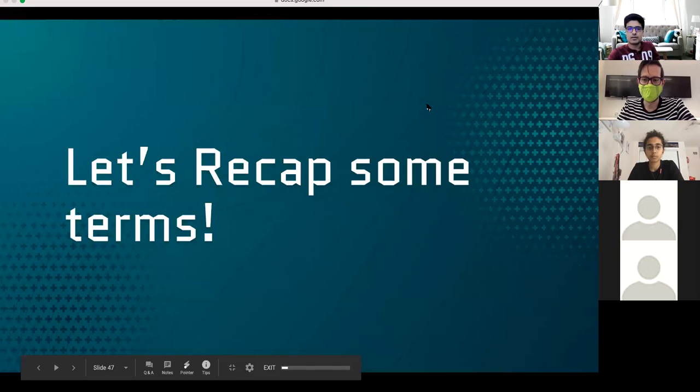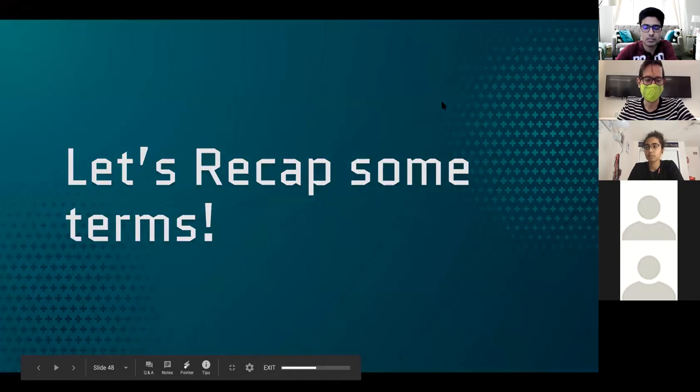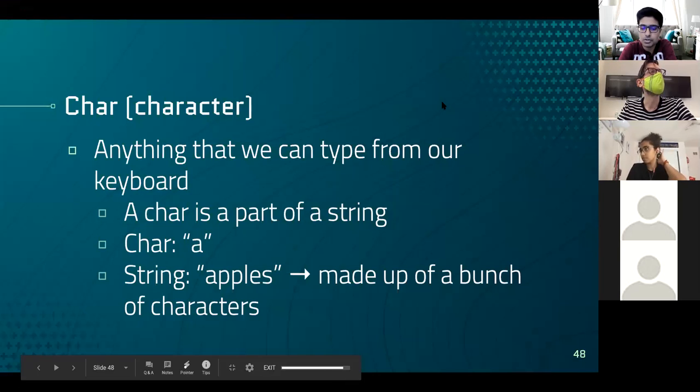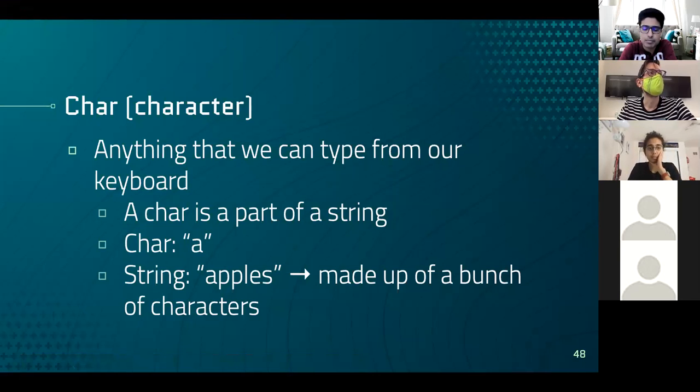All right, guys, so like Bobby said, we're going to get started by reviewing and recapping some terms. The first term is going to be a new term, which we haven't really discussed that much, but it's pretty simple if you think about it. That being something called a char. Now, a char is a shorthand method of saying a character.